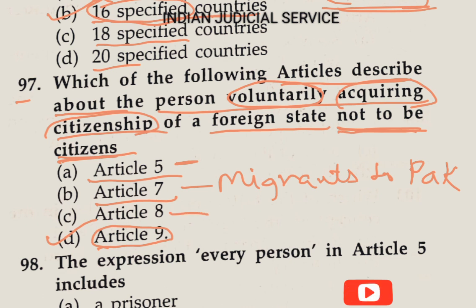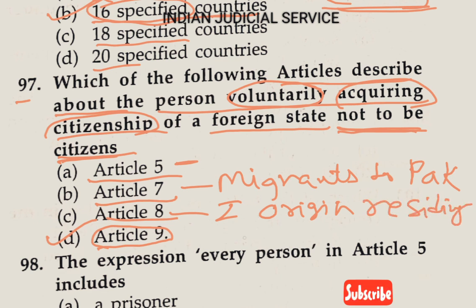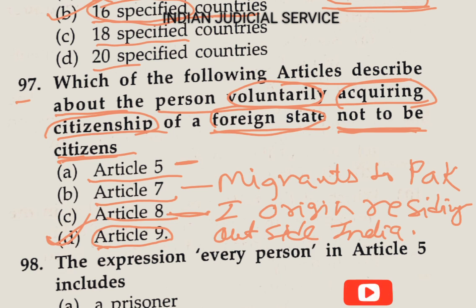And article 8 deals with the right of citizenship of certain persons of Indian origin residing outside India. So this thing is provided in article 8. So Indian origin, and these are residing, this is very important here, residing outside India. So this thing is provided in article 8. So the answer of this question is option D. The person voluntarily acquiring the citizenship of a foreign state is not to be a citizen of India under article 9.